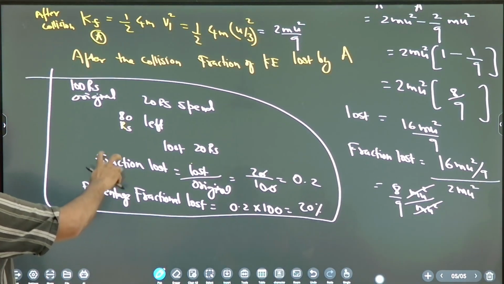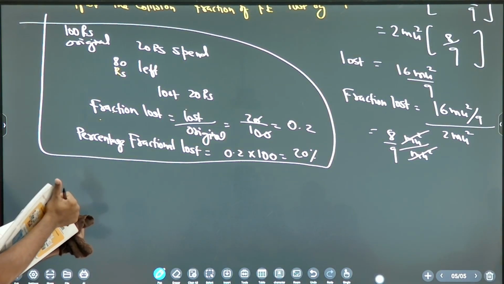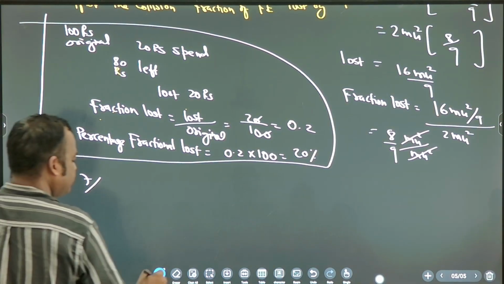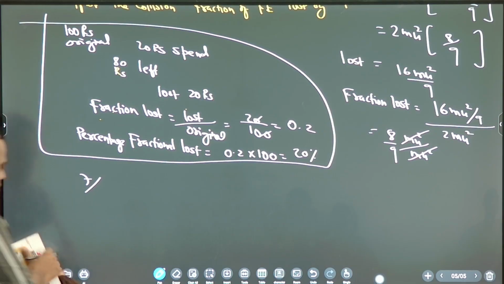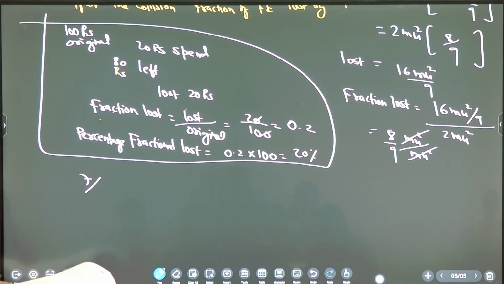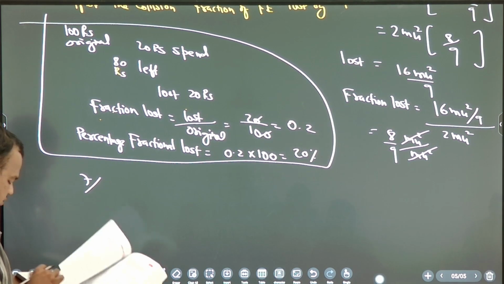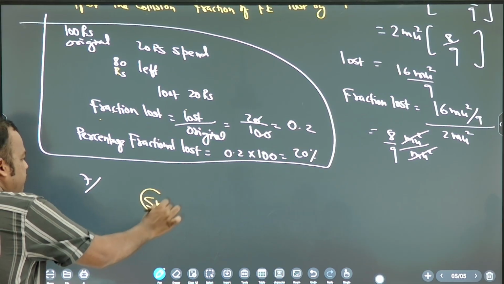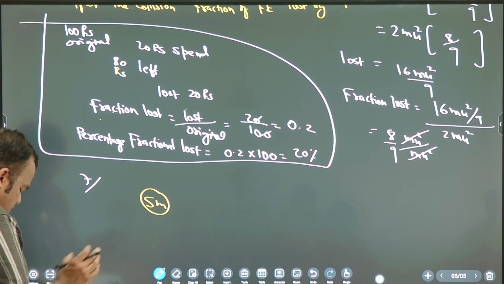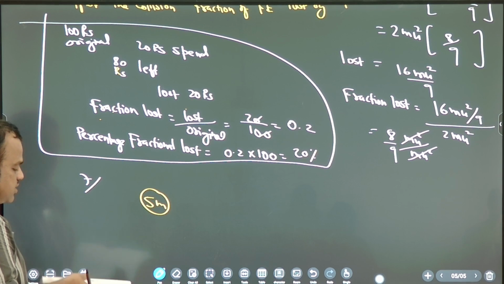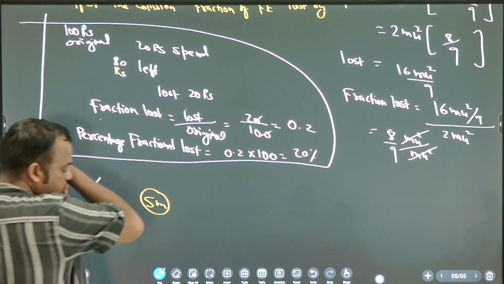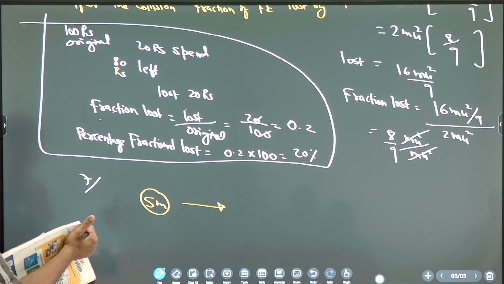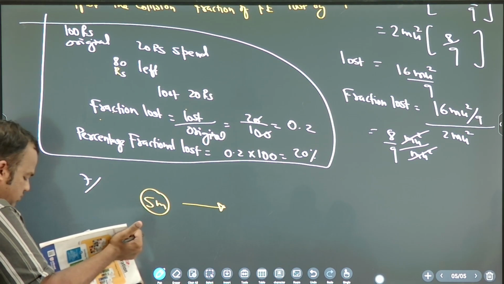Now come to 7th question. 7th question is collision or explosion. It is a particle of mass 5m. Particle of mass 5m suddenly breaks. Suddenly breaks means it is collision or explosion? Explosion. Into how many fragments? 3 fragments.